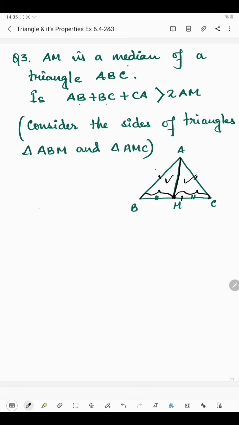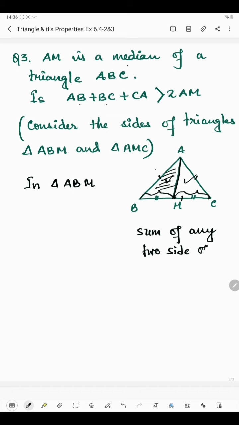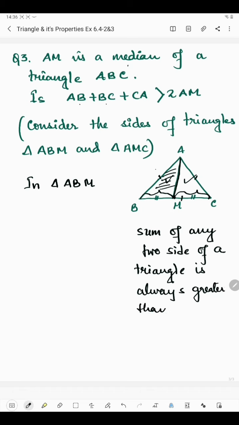Like from triangle ABM, this is triangle ABM. So in triangle ABM, what is the property of a triangle? The sum of any two sides of a triangle is always greater than the third side.